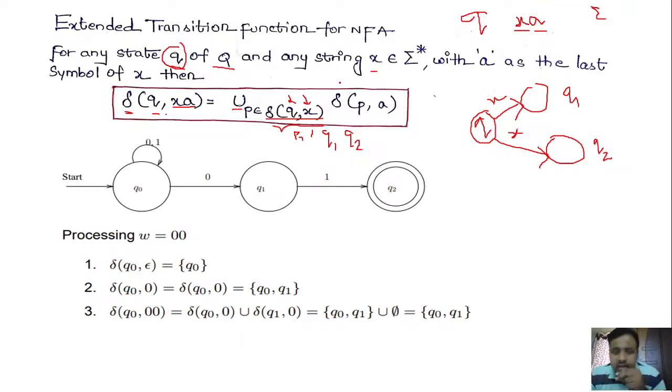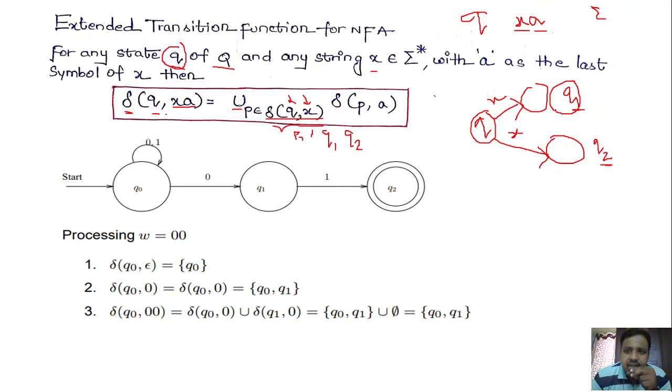Okay. So here, what you need to do is first perform the transition on delta of Q comma X. Let me say that on Q, X, you are having multiple transitions: Q on X, one is going towards Q1 and another transition on the same input symbol is going to Q2. So here you could see we are having multiple transitions from Q on X. So what we need to do is, since we are having multiple transitions, you have to take one state and perform the transition on the next remaining input.